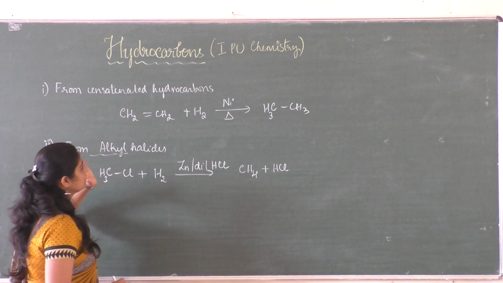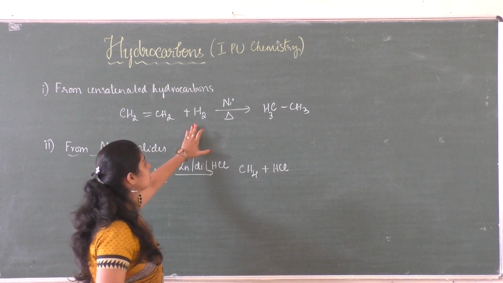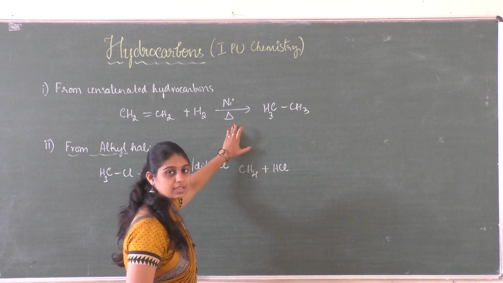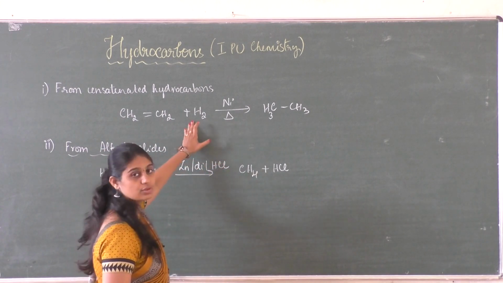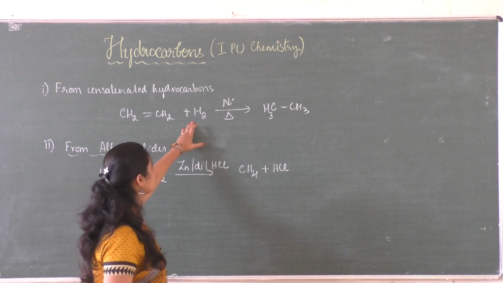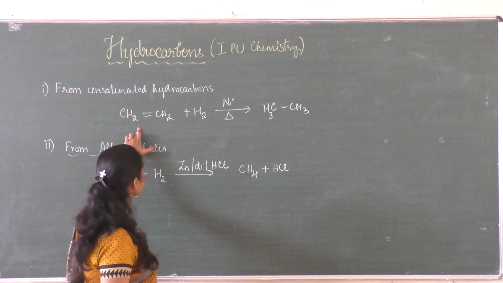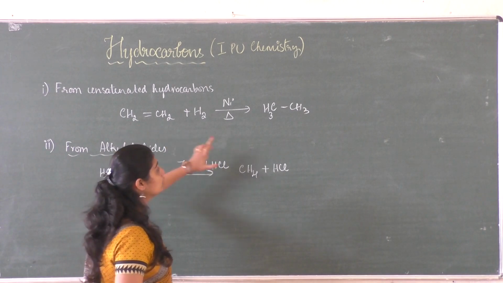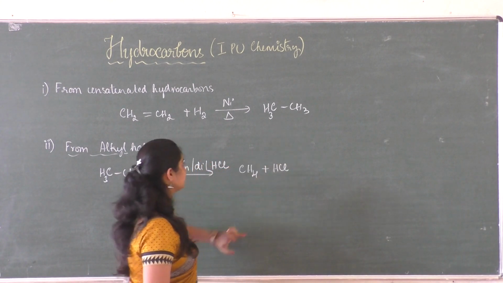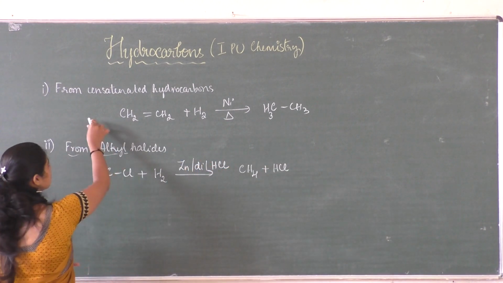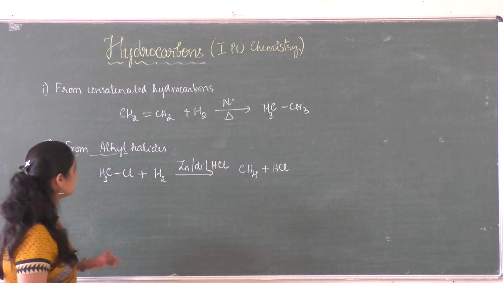In that, we have seen the introduction, nomenclature, and now the continuation of the preparation of alkanes. We have seen the preparation of alkanes from hydrocarbons, that is, when alkenes are made to react with dihydrogen in the presence of nickel, platinum or palladium. The addition of hydrogen atoms takes place to an unsaturated alkene, or you can use alkyne, in order to produce alkanes. So that is the preparation of alkanes from unsaturated hydrocarbons that we have seen.